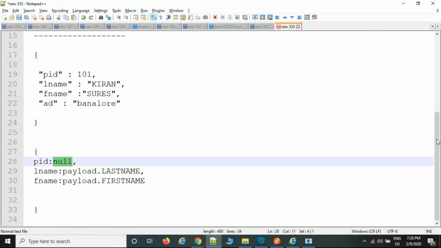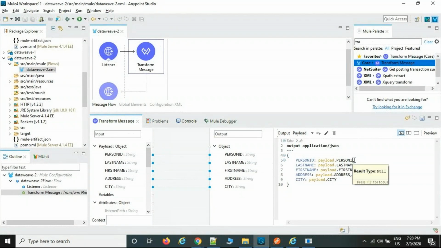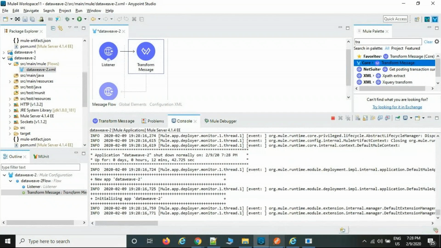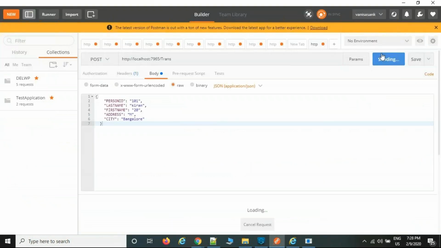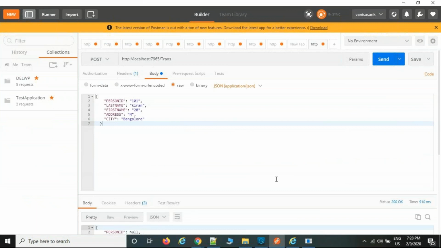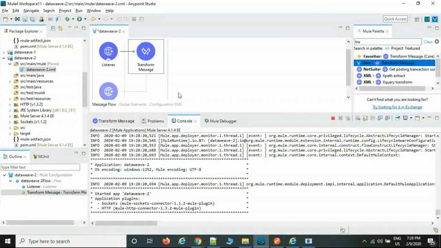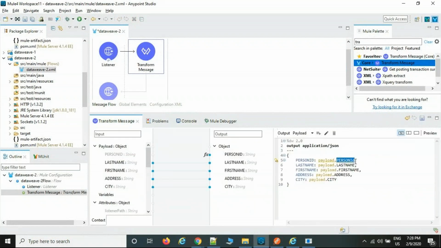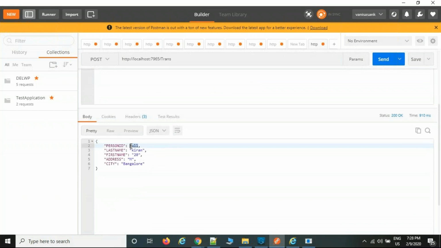Now the same scenario we discussed just now, for example I told you: modify the small thing. Now we can run the same flow. What is the output you are getting? You can see, a null value. Because the system verifies this person ID that you specified, but there is no person ID on the source side. Are you finding any person ID? There is none. That is the reason you are getting the null value.